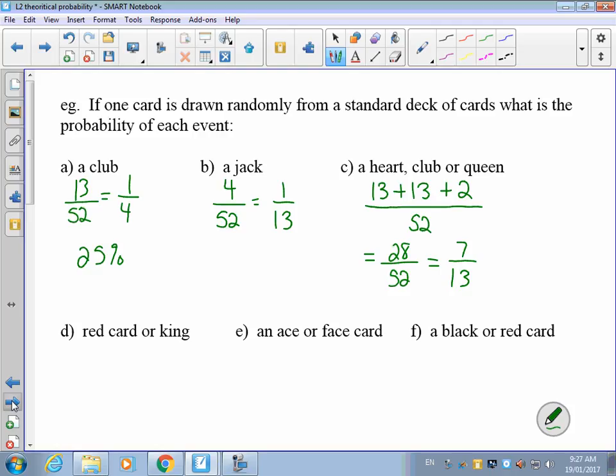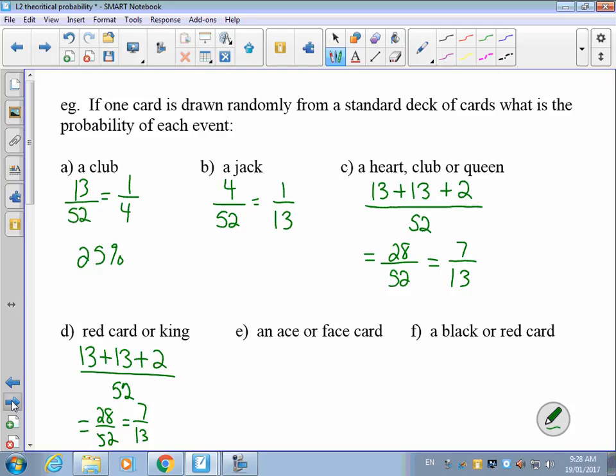If I want a red card or a king. A red card would be all the hearts, all the diamonds. So there's 13 of each suit. So 13 hearts, 13 diamonds, and there'd be a king in each of those, and then there'd be 2 other cards that would be kings out of 52 cards in total, which is similar to what we just did. Gives me a 28 out of 52 probability, or 7 out of 13. An ace or a face card.